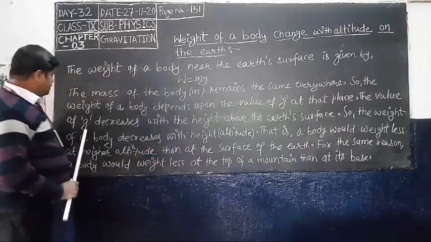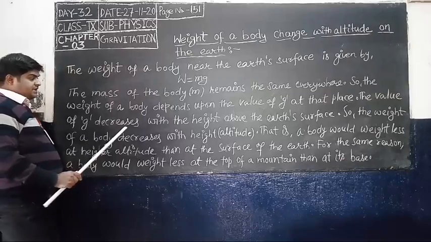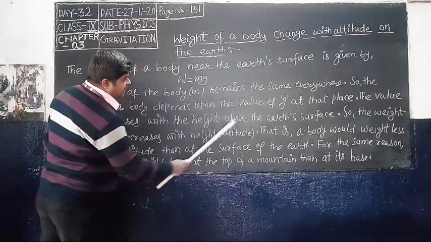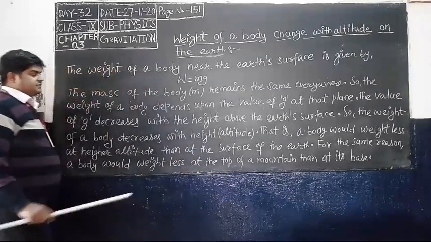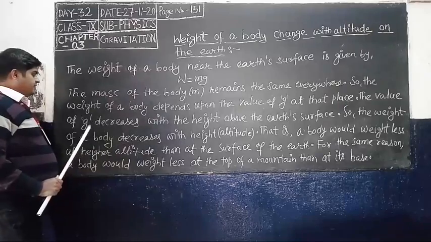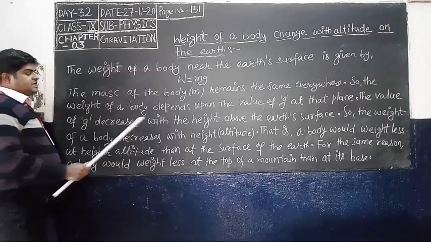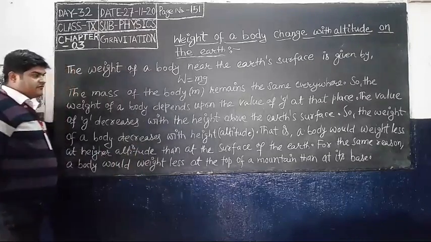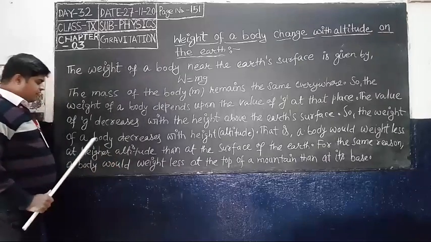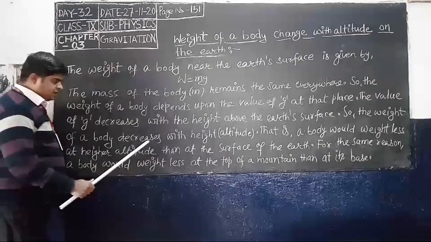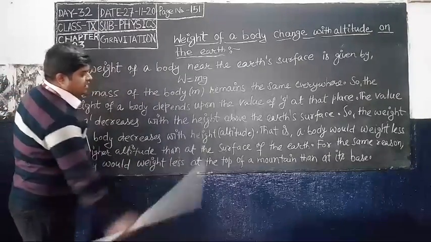The value of g decreases with height above the earth's surface, so the weight of a body also decreases with height or altitude.